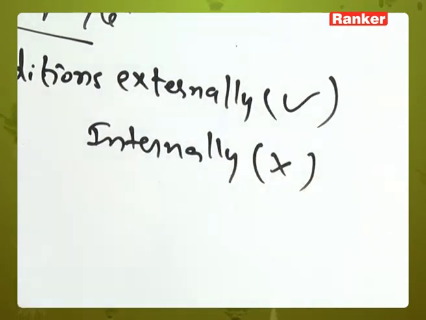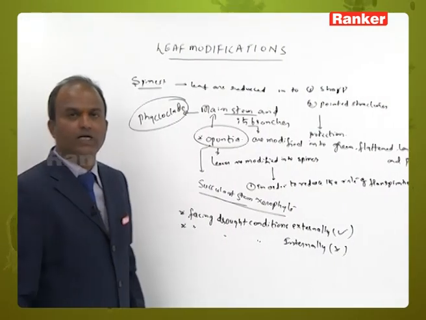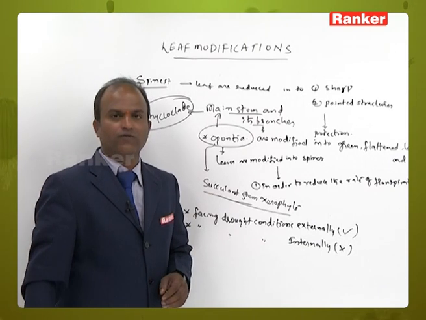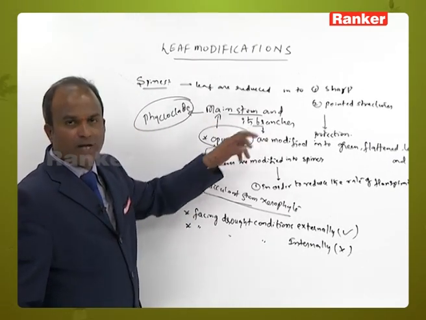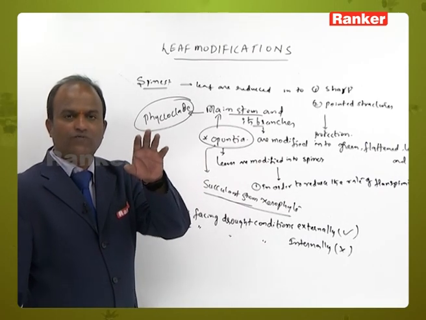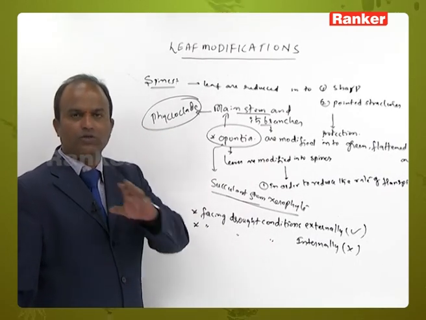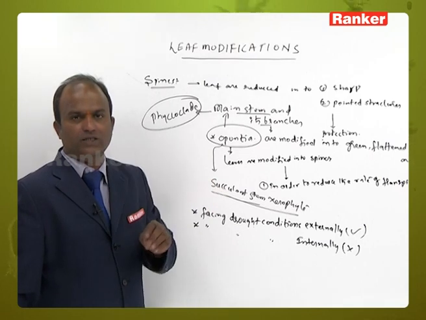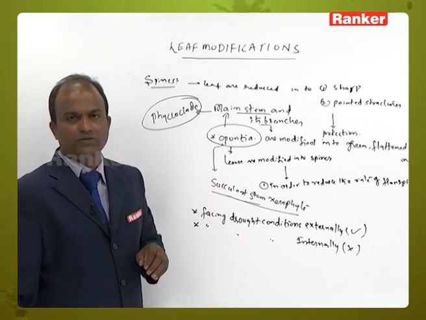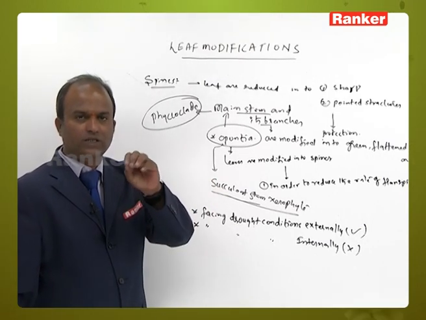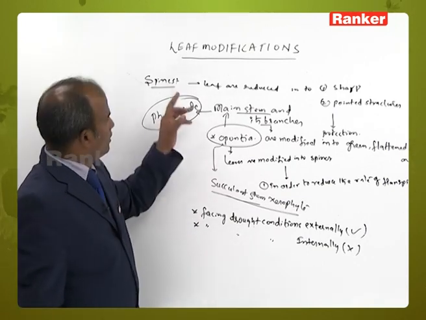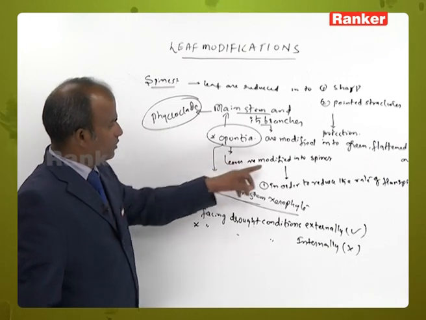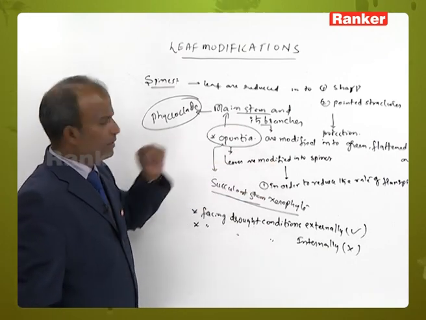No. What is the reason? The main stem and its branches store water in the form of mucilage, so it does not face drought conditions internally. That means in Opuntia, leaves are modified into spines.